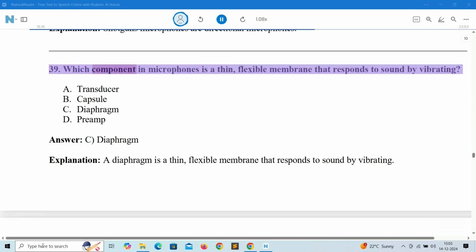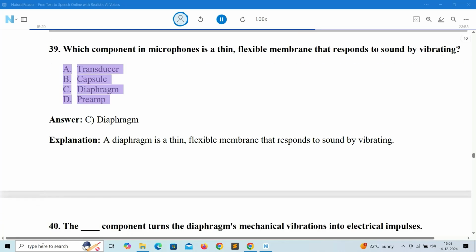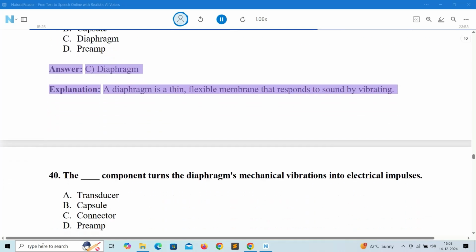39. Which component in microphones is a thin, flexible membrane that responds to sound by vibrating? A. Transducer. B. Capsule. C. Diaphragm. D. Preamp. Answer: C. Diaphragm. Explanation: a diaphragm is a thin, flexible membrane that responds to sound by vibrating.